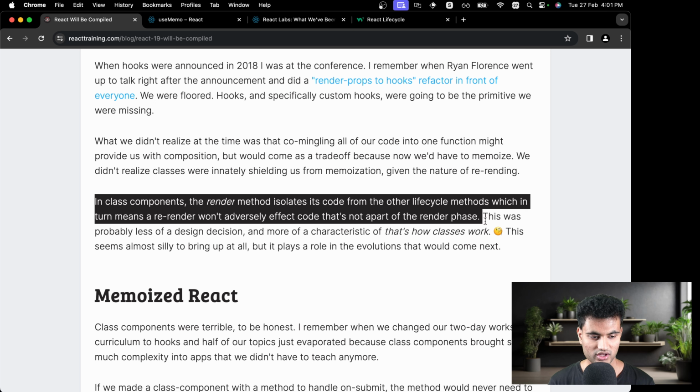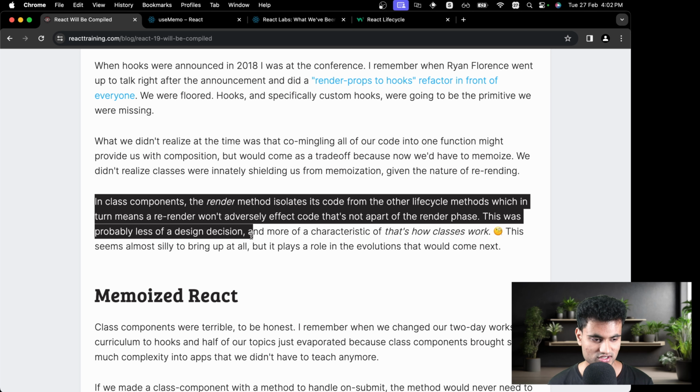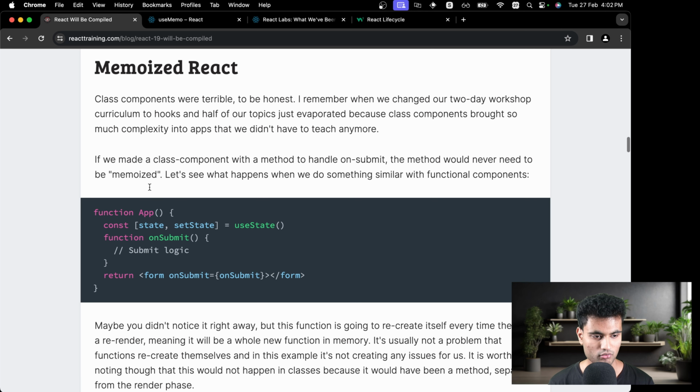So if you do something and the entire component needs to re-render, all of the methods in the component will not re-render in the class-based component, but in a functional component it can. So this was probably less of a design decision, as I said, and more of a characteristic of how classes work. This seems almost silly to bring up at all, but it plays a role in evolutions that would come up next. Then we have memoized React.